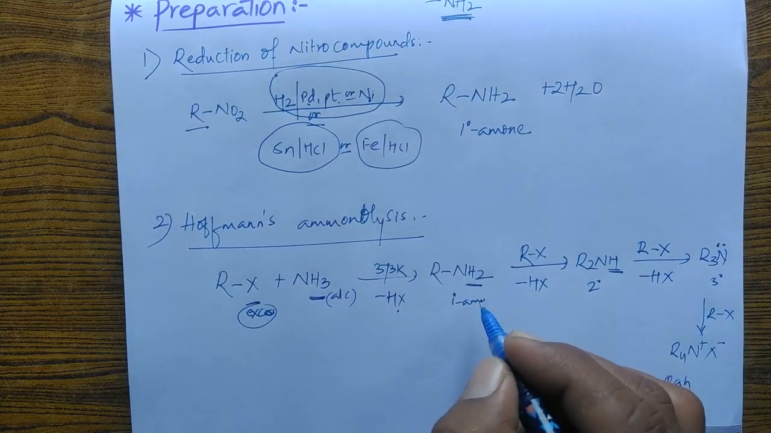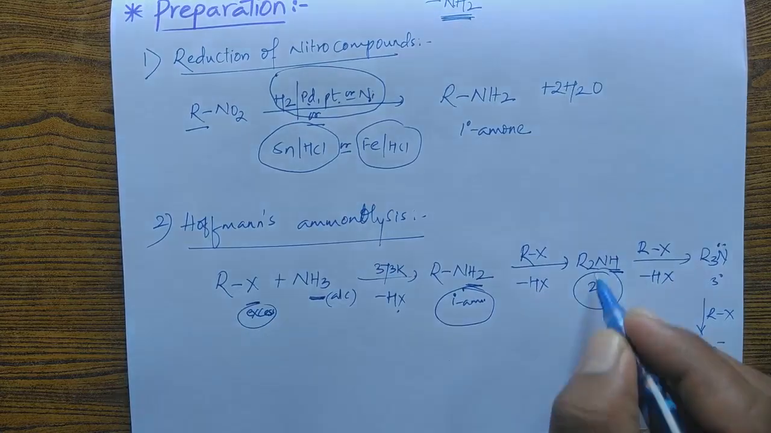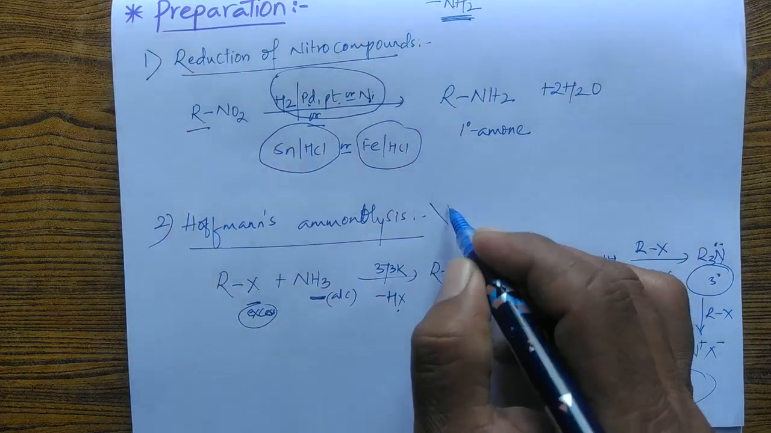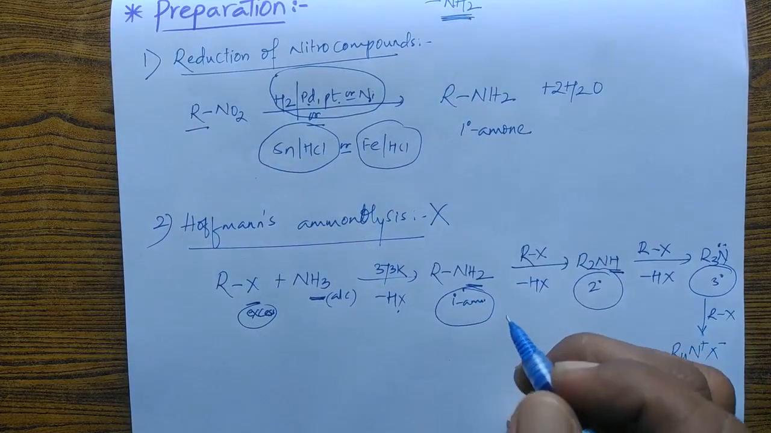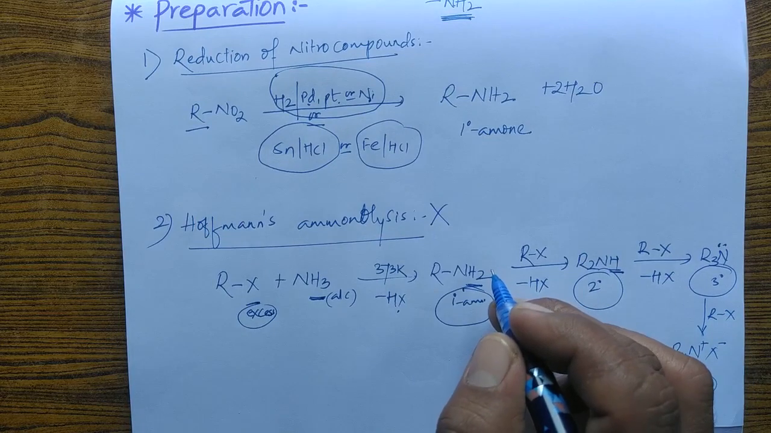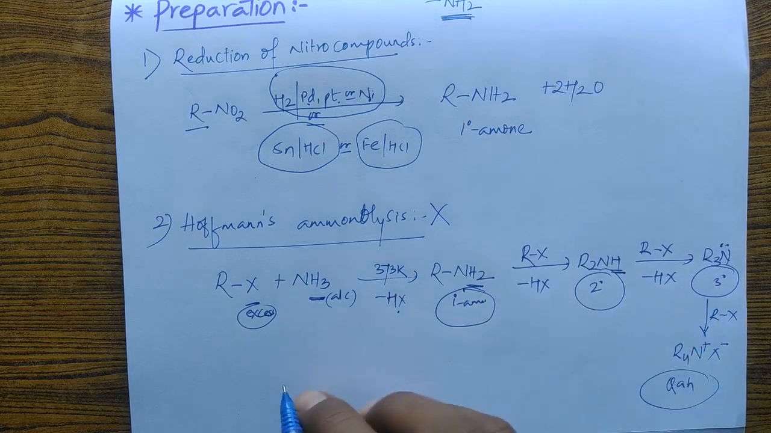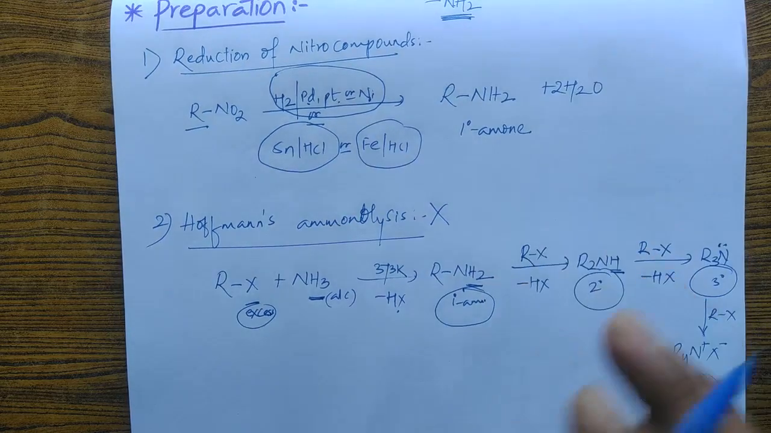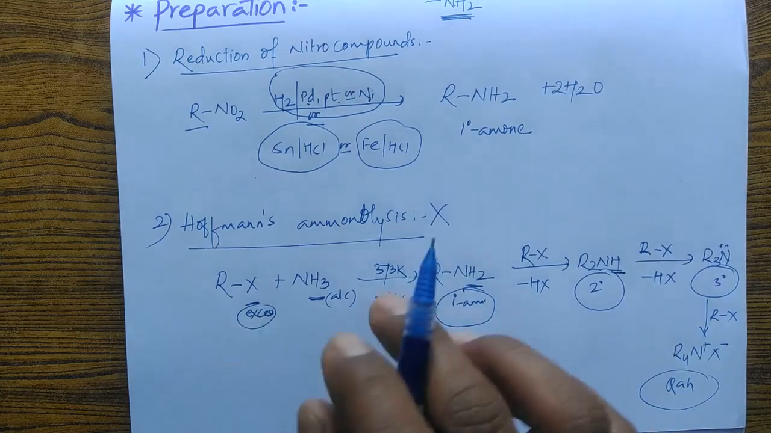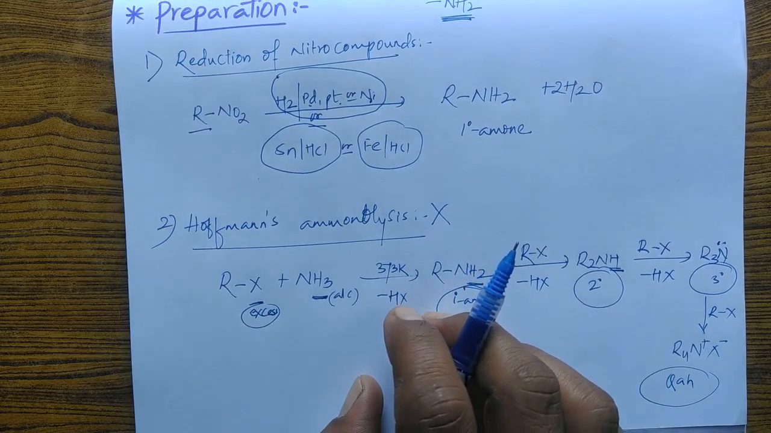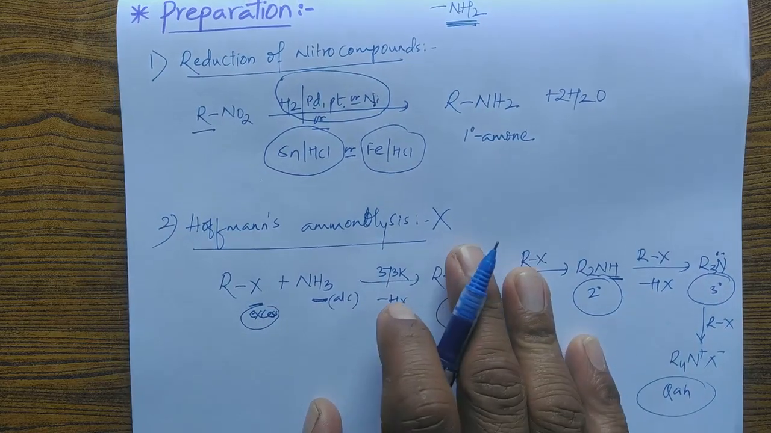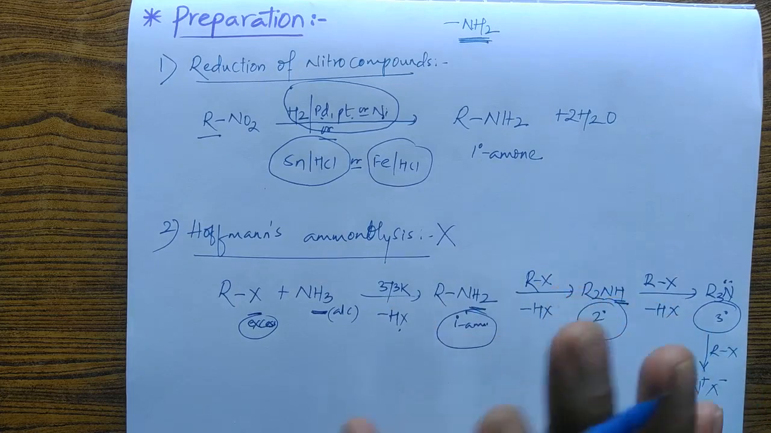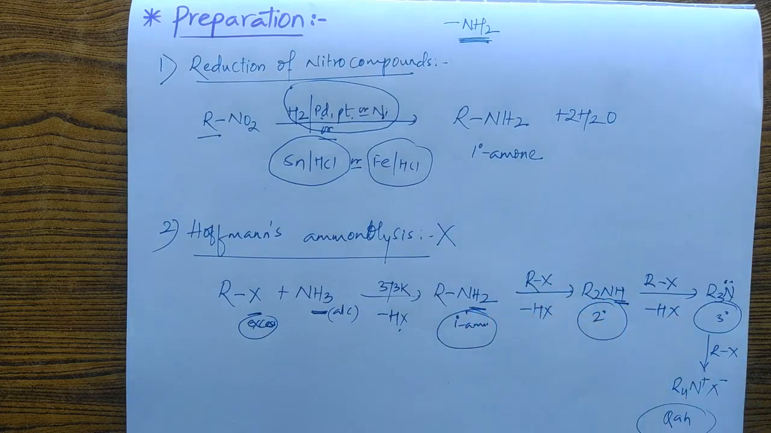So during this method we get a mixture of primary, secondary and tertiary amines along with quaternary ammonium halides. This method is not preferred for the preparation of amines because we are not going to get a single compound. Instead we get a mixture of all the possible products, so it is difficult to isolate a single product. Still, we should understand how the Hoffman ammonolysis process takes place.